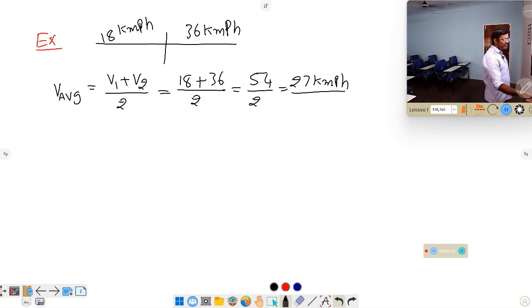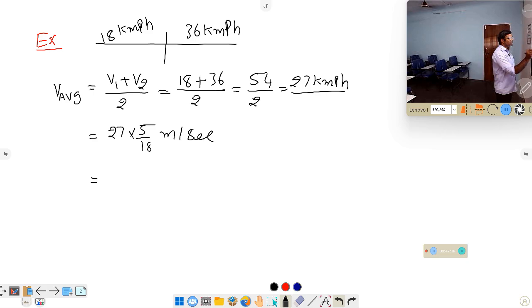In this case, this answer can also be expressed in meter per second. Sometimes they ask for the answer in meter per second. So after converting the 27 km per hour, 1 km per hour is equal to how many meter per second? To convert kilometer per hour, multiply by 5 by 18 meter per second.